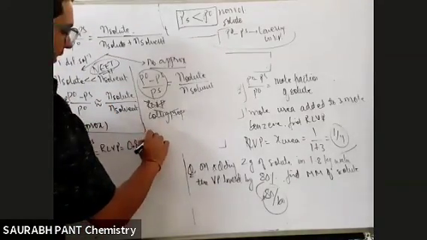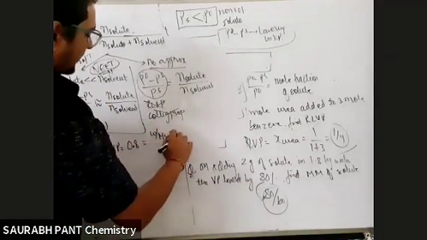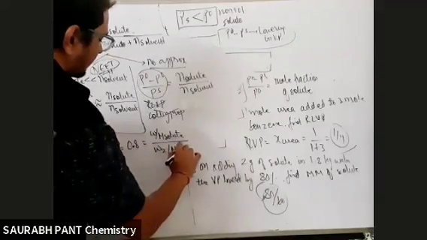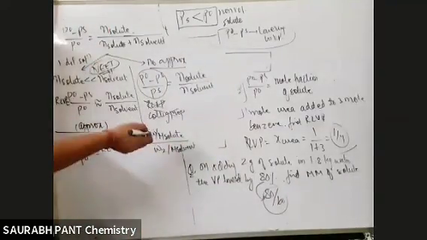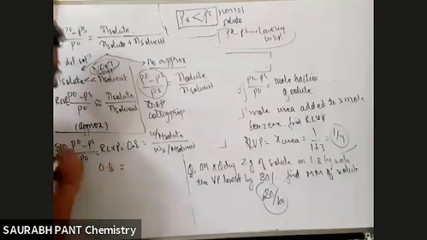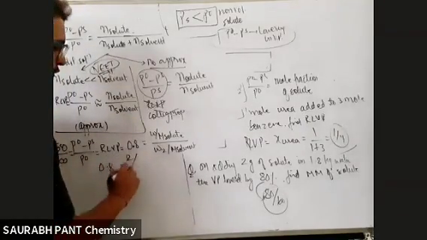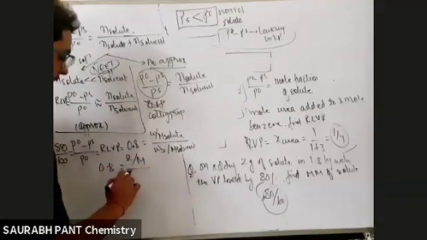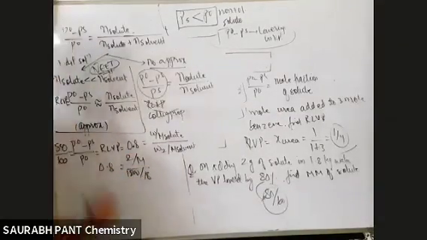Moles of solute: given mass by molar mass of solute, by given mass by molar mass of solvent. Finished. That's moles only, no? So what do we get? 0.8 will be equal to given mass 2 gram, molar mass of solute we need to find. Given weight of solvent is 1800 gram and 18 gram is the solvent molar mass. So I will put it here.